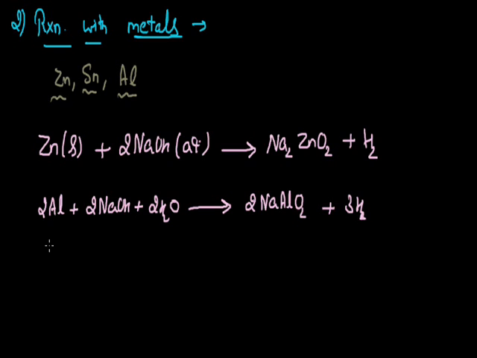If I write the chemical reaction between tin and sodium hydroxide, the reaction will occur in this manner. Sodium stannite with the formula Na2SnO2 forms, and hydrogen gas is released in this case. So that is the reaction of metals with bases. Now we will be dealing with the last chemical property of bases, that is the reaction of base with non-metallic oxides.